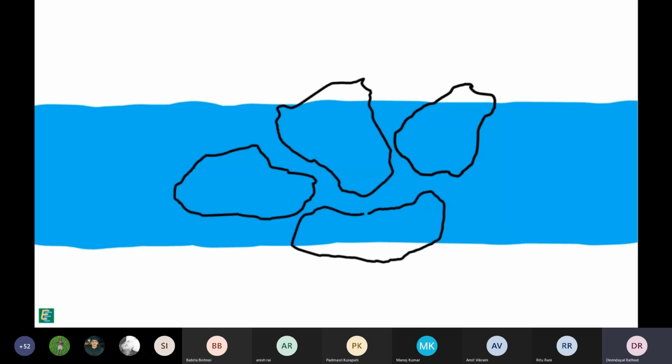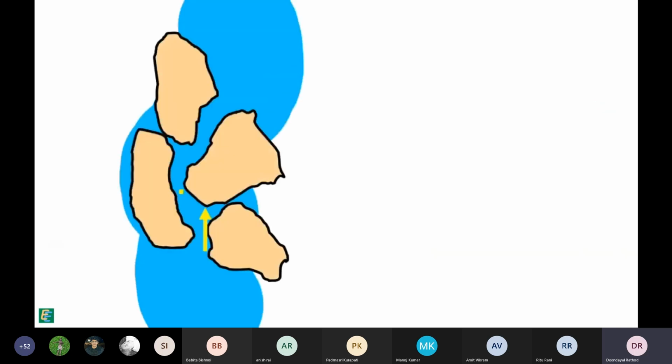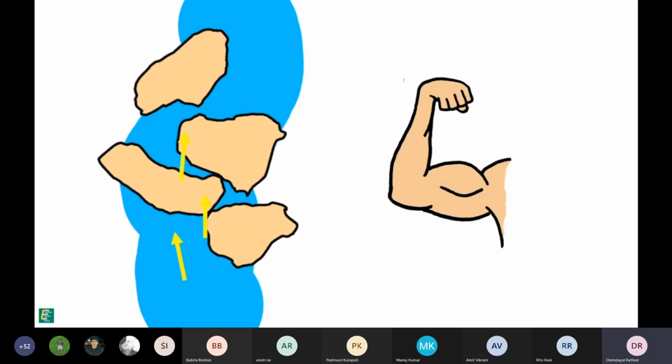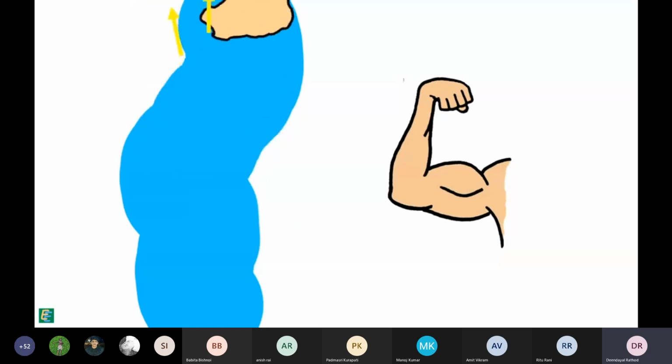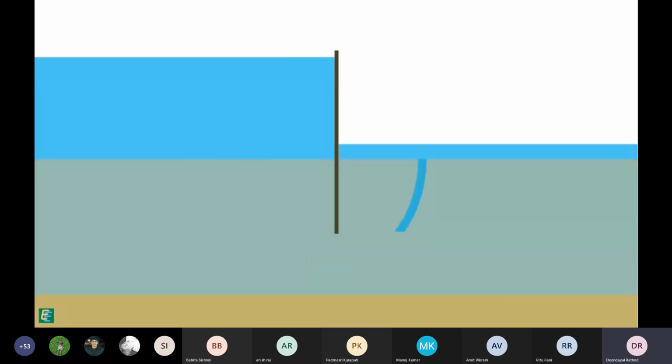When water flows in the soil in the horizontal direction, it exerts seepage force on the particles in the horizontal direction. And when it flows vertically, the force is exerted in the vertical direction. If this exerted force is strong, it has the capability to displace the soil particles in its way, and particles may get carried away by the flowing water. This phenomenon leads to a very serious problem in soil engineering, development of channels in the soil. And this phenomenon is called piping.